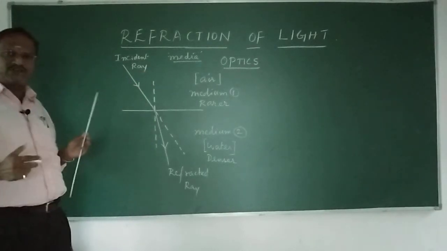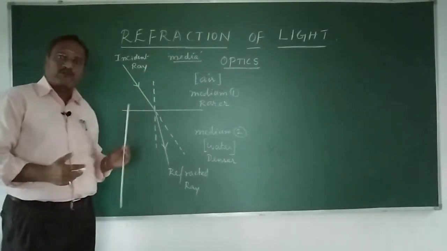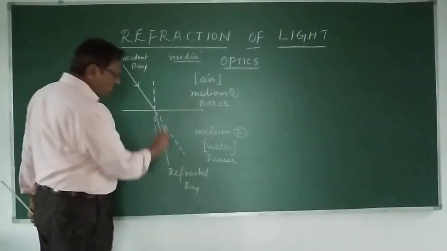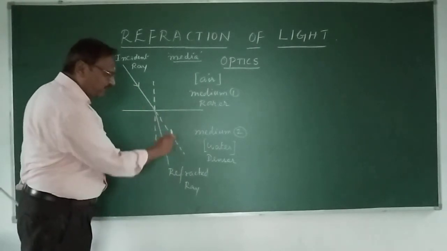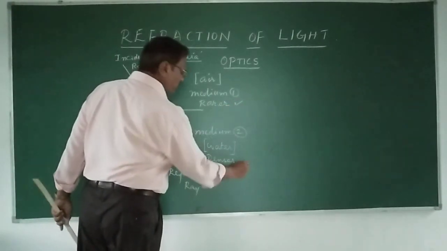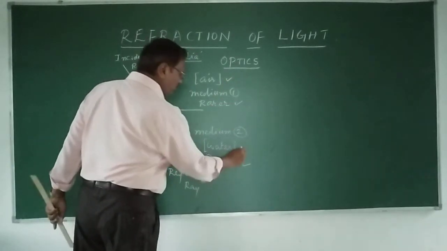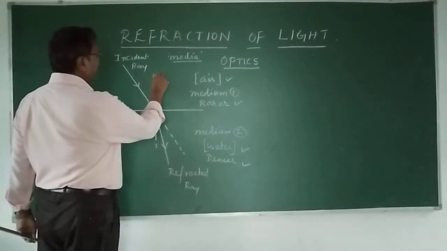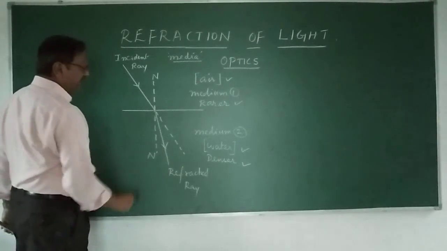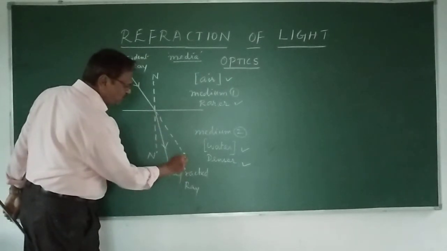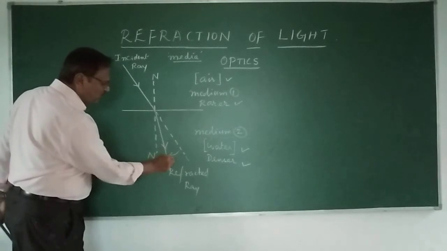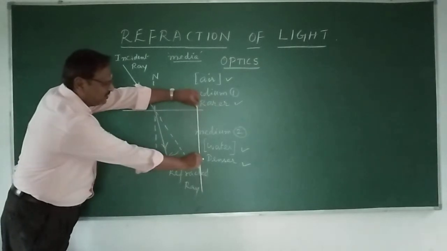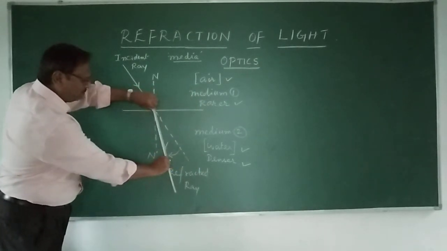Remember, in reflection the surface is opaque and the light bounces back, but here it is transparent. It passes from a rarer medium to a denser medium, from air to water. When this happens, with the normal n dash drawn, the ray will bend towards the normal. When it goes from rarer to denser, it bends towards the normal.